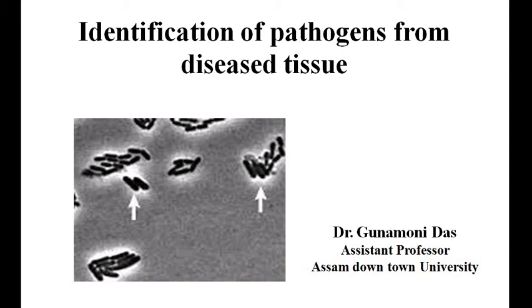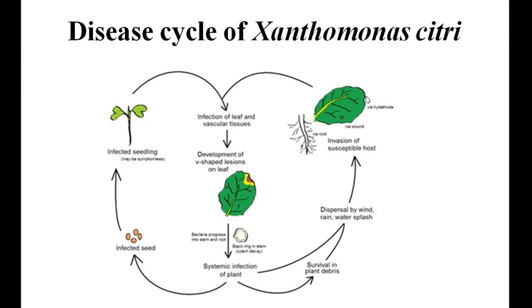Hello students, in this video we will learn about the disease cycle of the pathogen of citrus canker. Xanthomonas citri is the causal organism of citrus canker. The bacterium enters the host through stomata and wounds caused by insects, movement of thorns, etc. After penetration, the pathogen multiplies rapidly in the intercellular spaces, dissolves the middle lamella, and establishes in the cortical region.